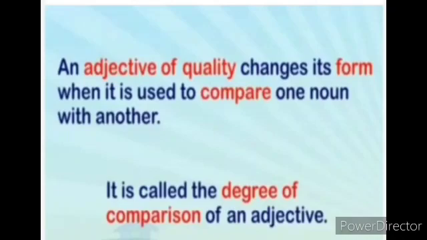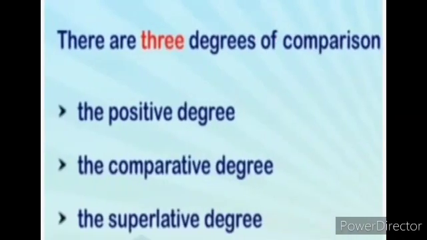Here, does everybody know what an adjective is? It's a describing word. When we are describing a noun with another one, the degree of quality will change. That is called degrees of comparison. There are three degrees of comparison: the positive degree, the comparative degree, and the superlative degree.